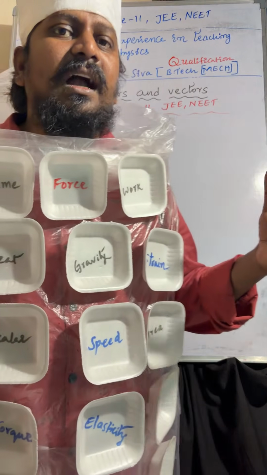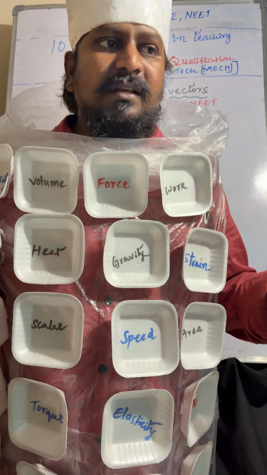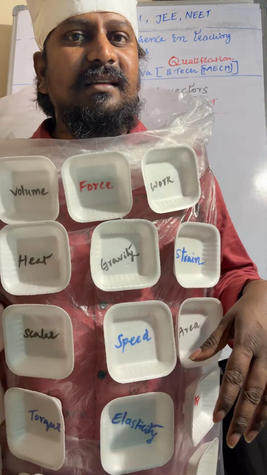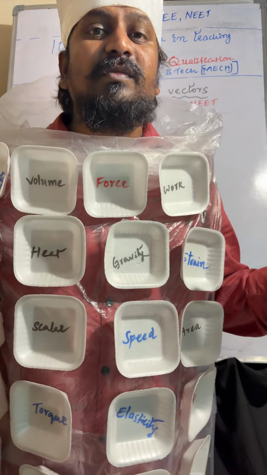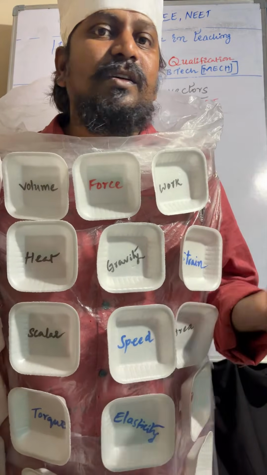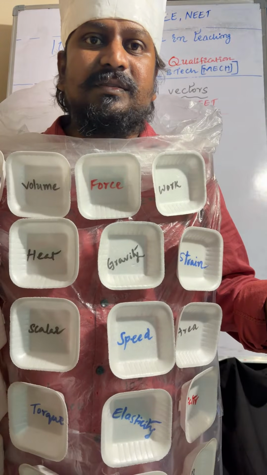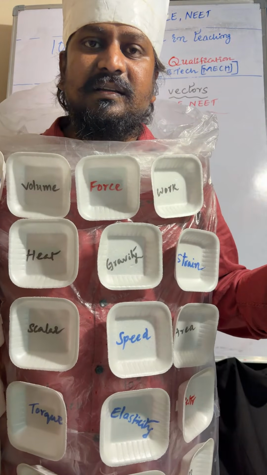Supplementary physical quantities are plane angle and solid angle. A derived physical quantity is one which can be derived from the remaining physical quantities. Understood? I hope it is very clear.